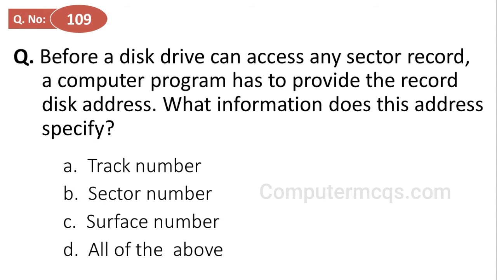Before a disk drive can access any sector record, a computer program has to provide the record's disk address. What information does this address specify? Options are track number, sector number, surface number and all of the above. And the correct answer is option D, all of the above.